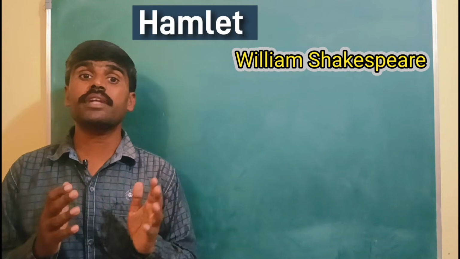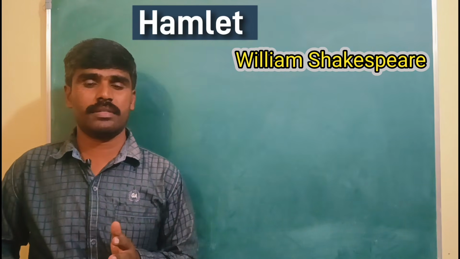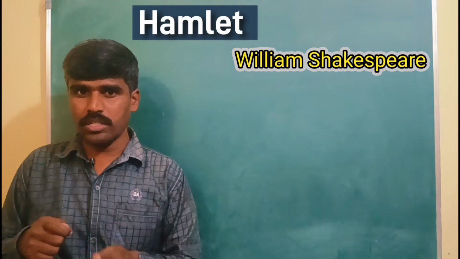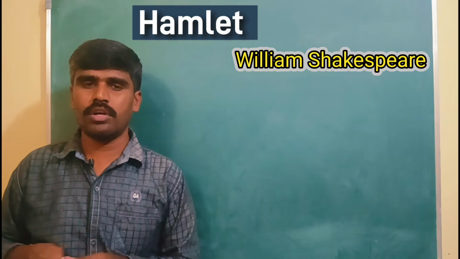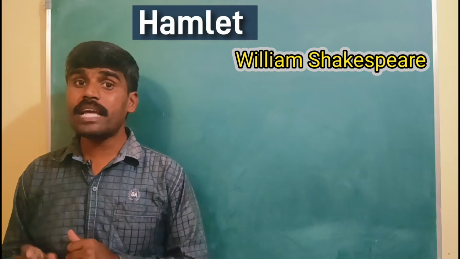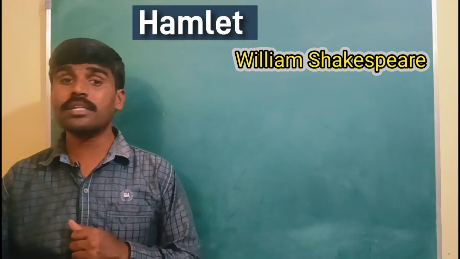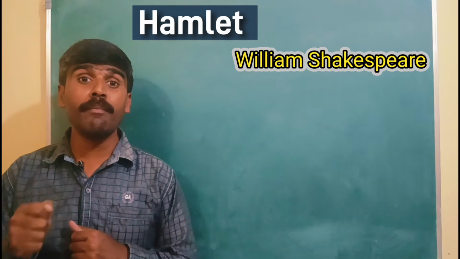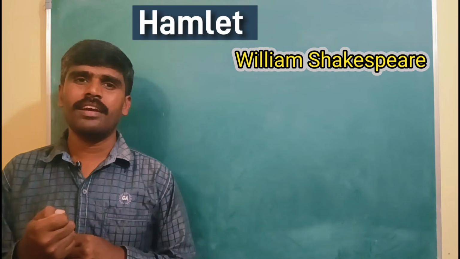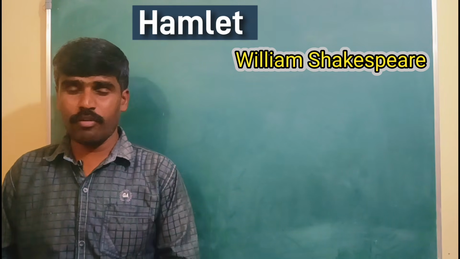And at the same time, Laertes stabs Hamlet in his stomach. And because the poison was applied to the tip of the sword, the poison starts getting into the body of Hamlet. But Prince Hamlet doesn't give up. He continues fighting. So he also stabs Laertes with the same poisoned sword, with the same poisoned weapon. Now both are injured. Now both will die in just a couple of minutes.